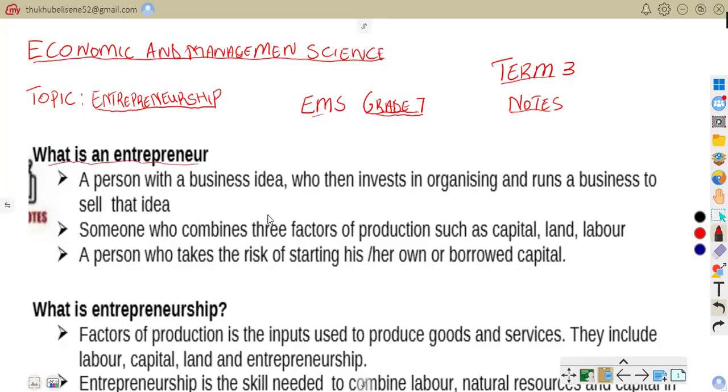It says a person with a business idea who then invests in organizing and runs a business to sell that idea. So, meaning to say, an entrepreneur is a person with a business idea who organizes and runs a business. So we are saying it's someone who has an idea.